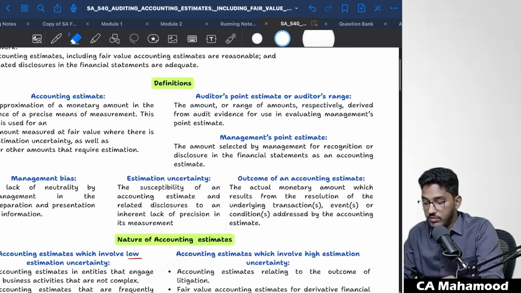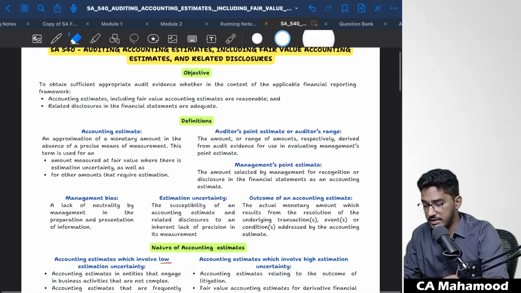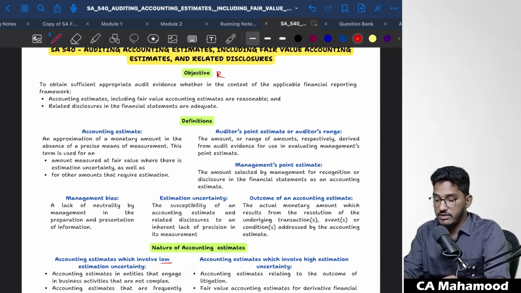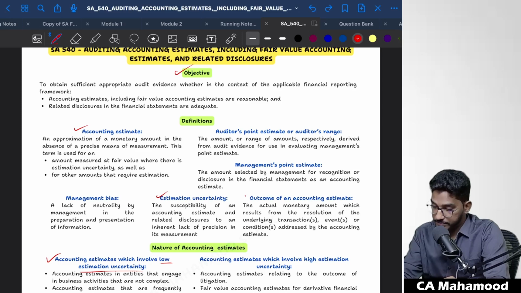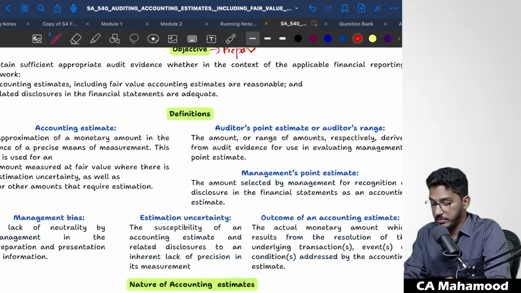So now out of all this, what is going to be important in this standard? You can easily read from this summary material. So what is important? Objective. Objective is something which you have to read and learn. So this is something which you have to prepare for. Objective part you have to prepare.